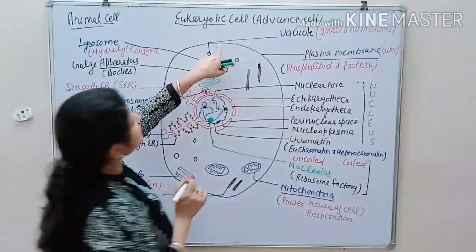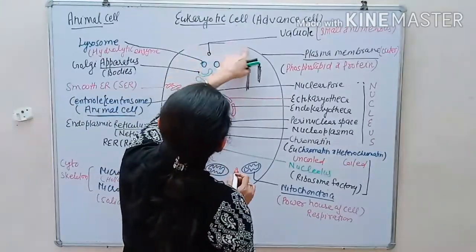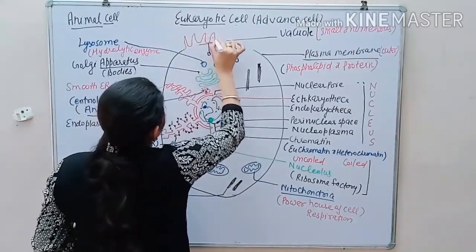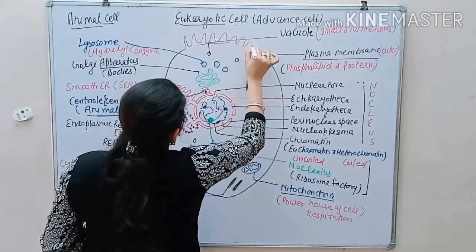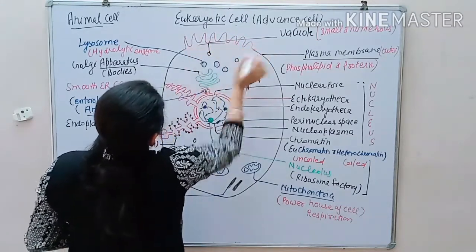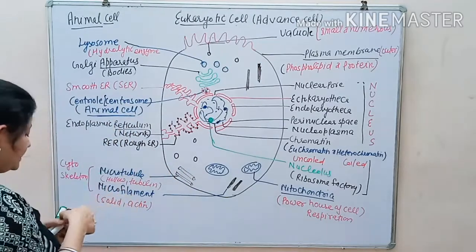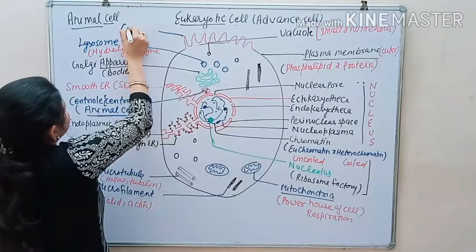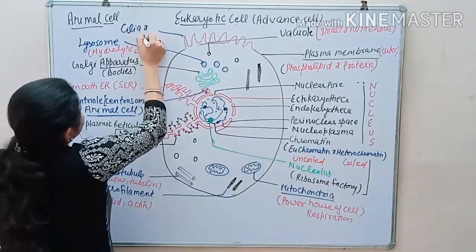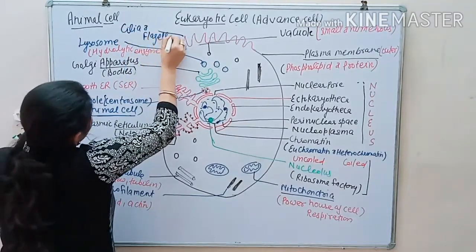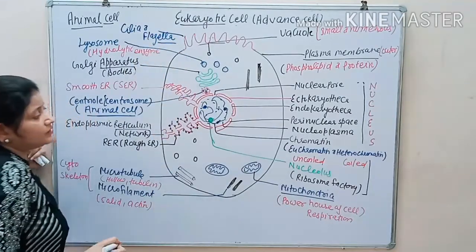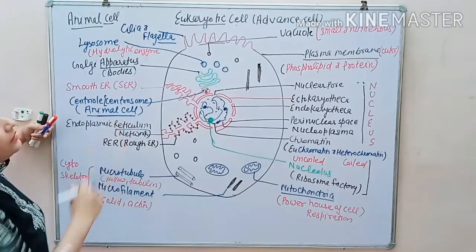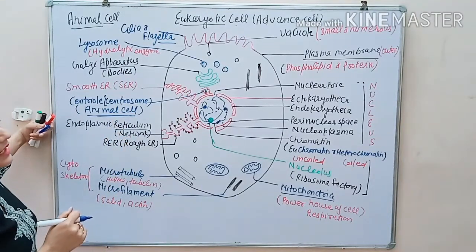The plasma membrane at some regions also forms extensions. These extensions of the plasma membrane result in the formation of cilia and flagella. These are the cell organelles which are present in the eukaryotic cell, that is the animal cell.